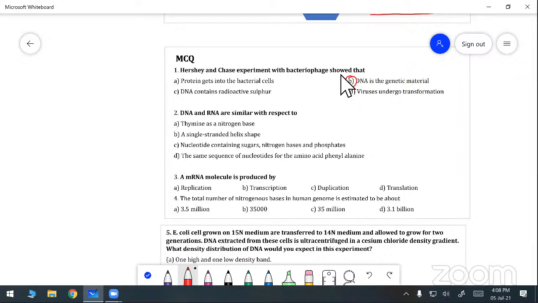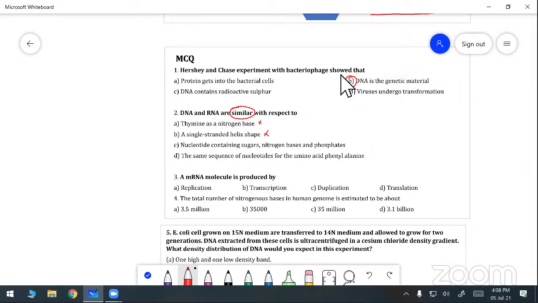Which option is correct? DNA and RNA are similar with respect to. Thymine as a nitrogenous base is in the DNA; in RNA we have uracil, so that answer won't come. Okay, a single stranded shape: DNA is double stranded, RNA is single stranded, so that also is not similar. Can you say which one?